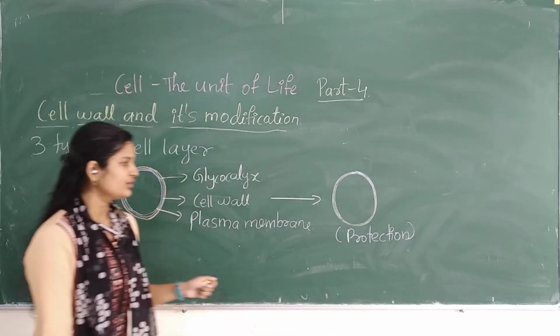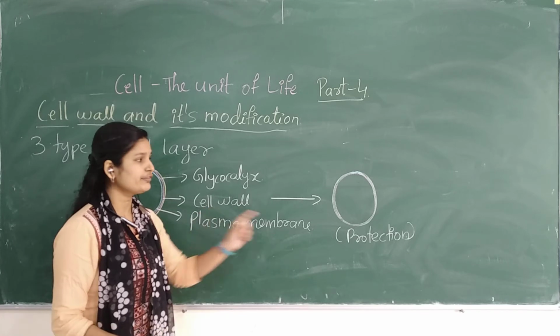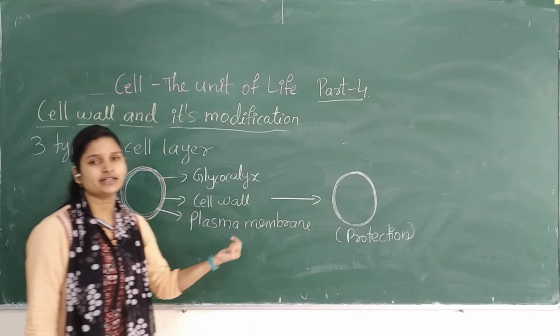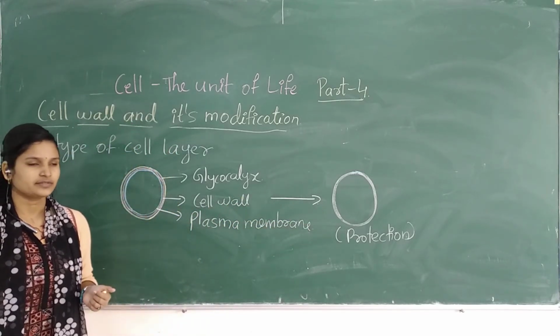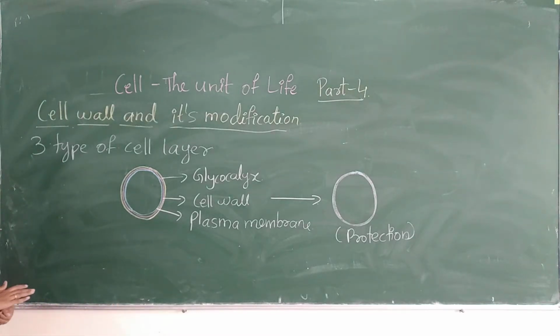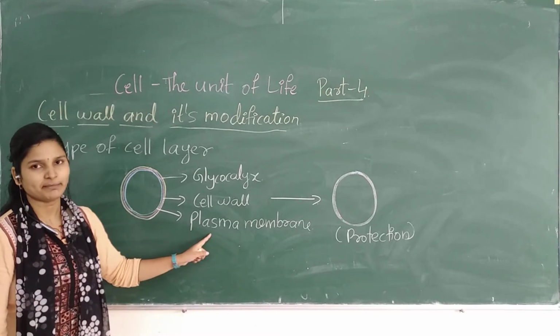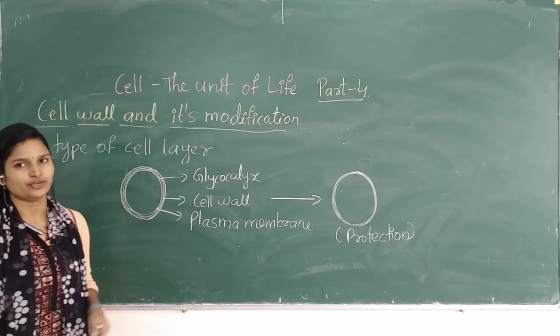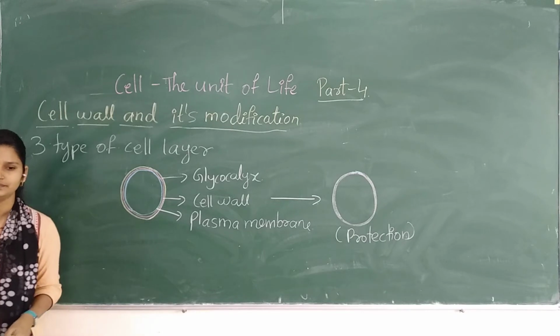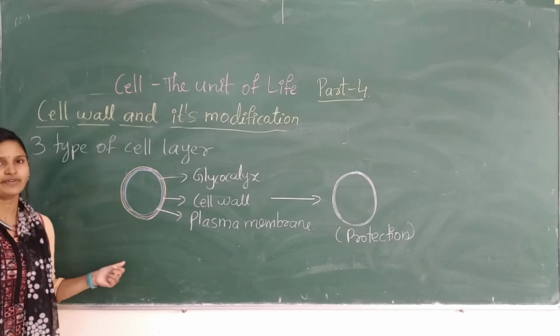So tell me, why is there a necessity for three different layers in prokaryotes? Like animals, we have only the plasma membrane. But what about prokaryotes? Tell me fast.